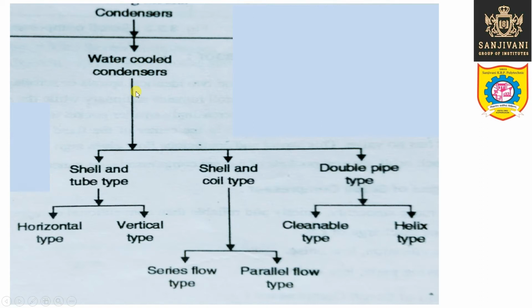Now the water cooled condensers are classified as shell and tube type water cooled condensers. Shell and tube type may be horizontal or vertical. Shell and coil type water cooled condenser may be series flow type or parallel flow type. Then the double pipe water cooled condensers may be cleanable type or helix type water cooled condensers.